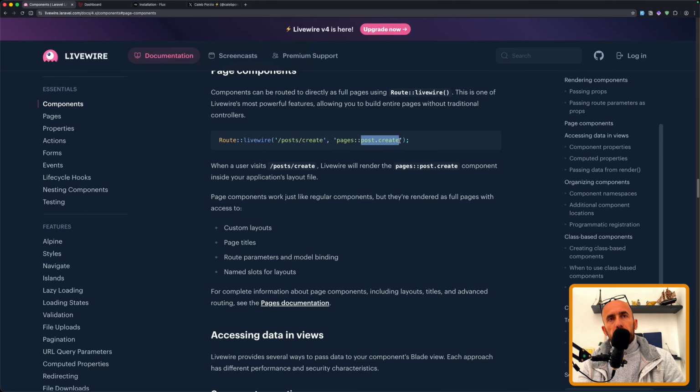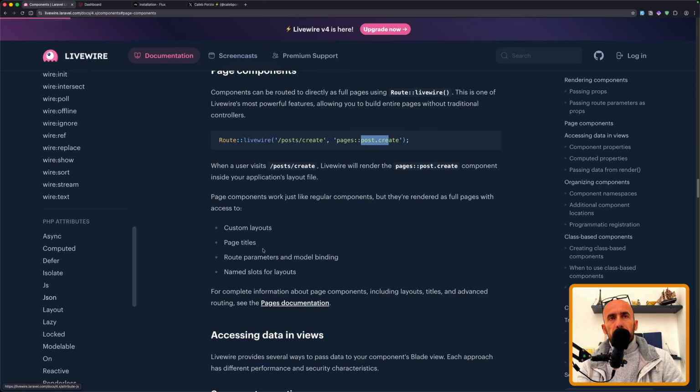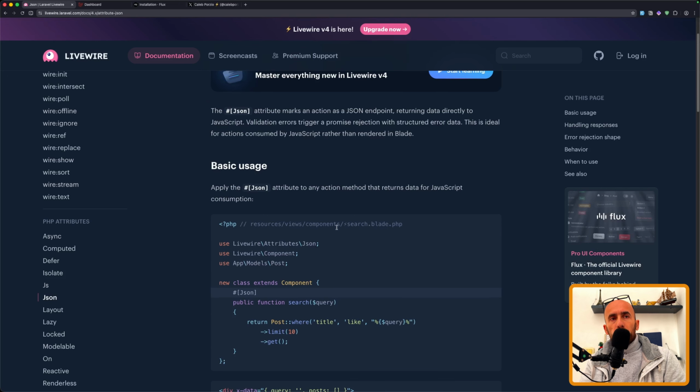So this is going to be inside the pages directory, post create, and you can update that. Another big thing which I like is JSON. So you can go here and see JSON. Now I'm going to create a tutorial on Livewire, but this is just what we have here.